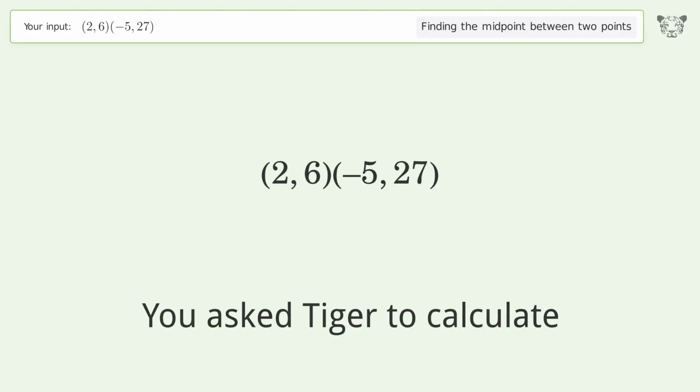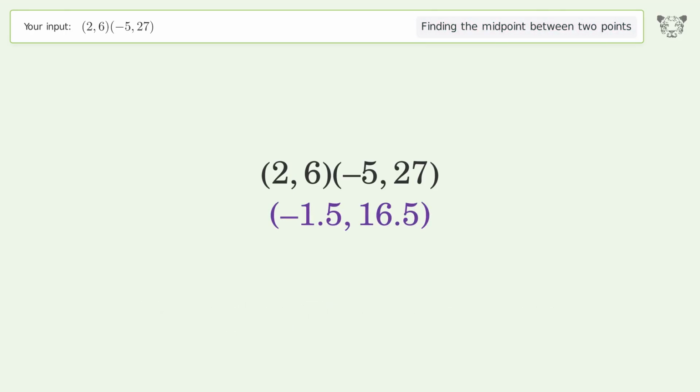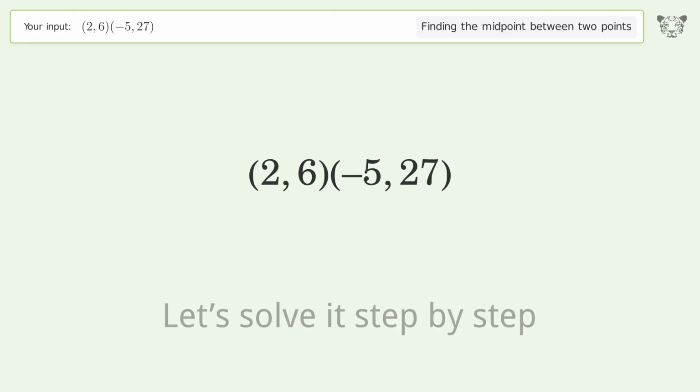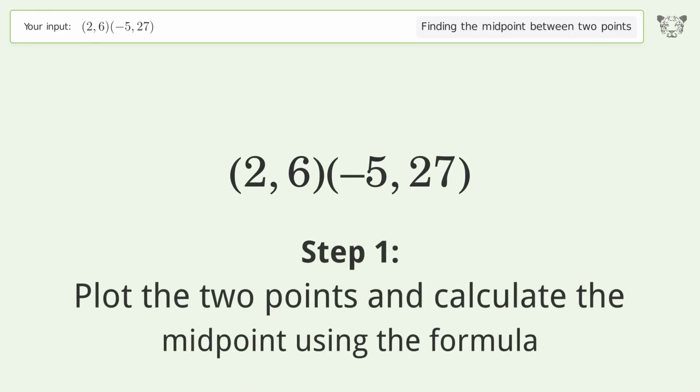You ask Tiger to calculate. This deals with finding the midpoint between 2 points. The midpoint between the 2 points is negative 1.5, 16.5. Let's solve it step by step. Plot the 2 points and calculate the midpoint using the formula.